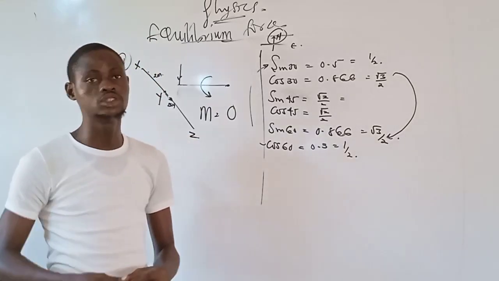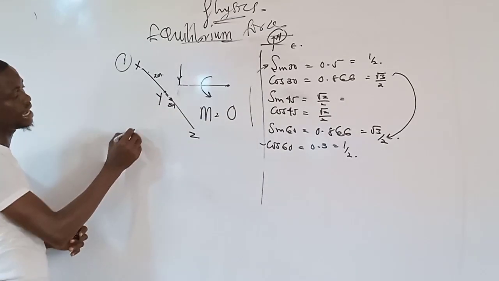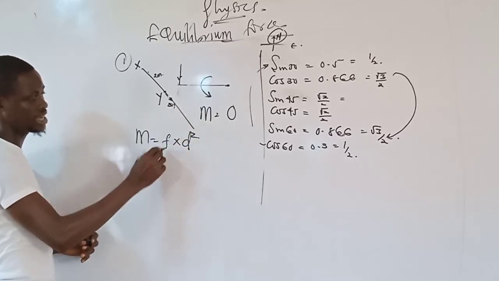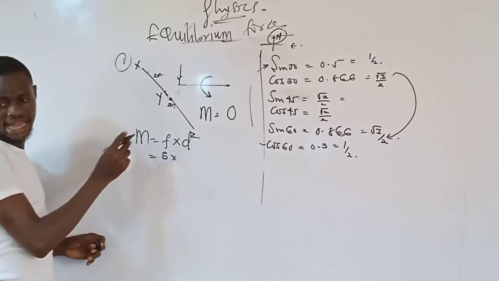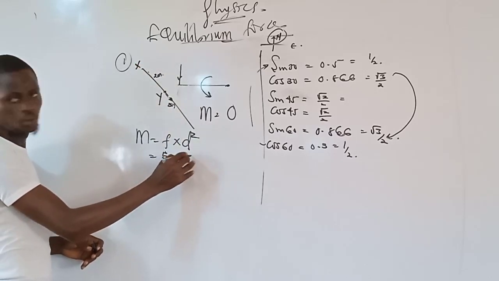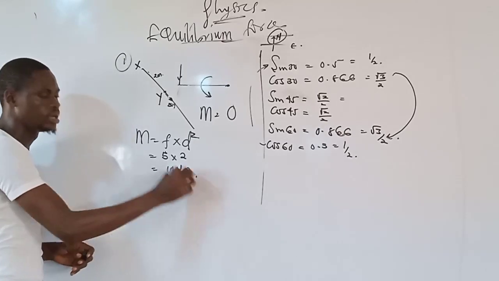Option C, we have 7 Newton meter. And option D, we have 10 Newton meter. That 10 Newton meter is from here, where we know that moment is equal to force times distance. Since the force here is 5, I mean, distance is equal to 2 meter, which is going to give rise to 10 Newton meter.